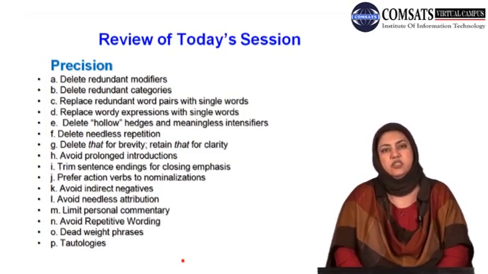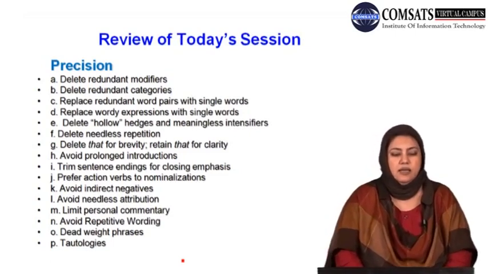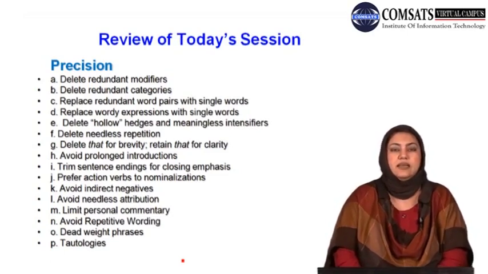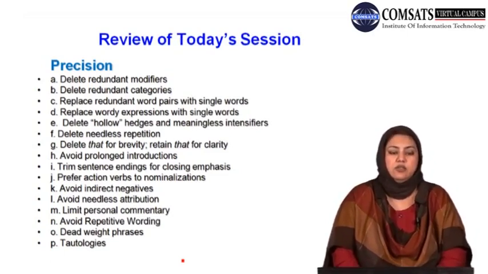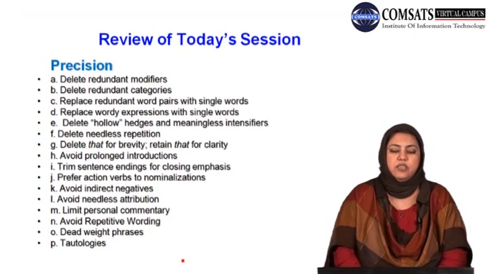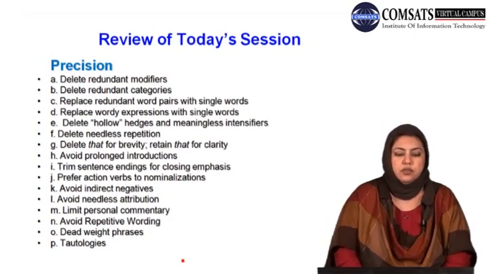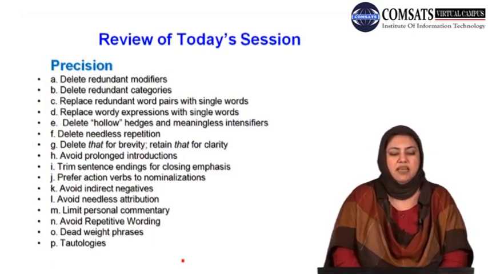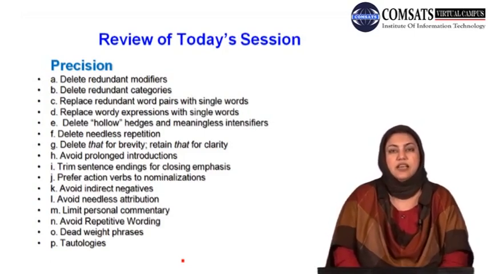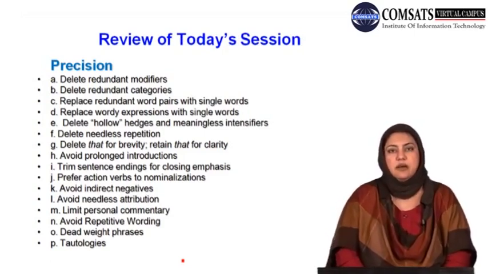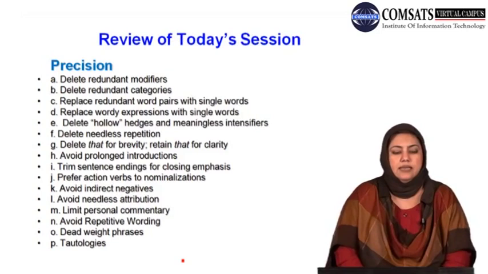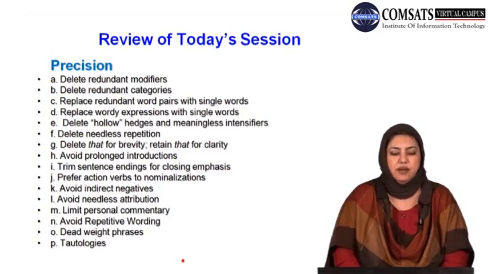The important rules that I shared with you today included A. Delete redundant modifiers. B. Delete redundant categories. I also shared with you how precision can be achieved by replacing redundant word pairs with single words. The fourth strategy that I shared was replace wordy expressions with single words. In case of all of these, I gave you examples and I hope these examples would have made it clear to you. The next strategy that I shared was delete hollow hedges and meaningless intensifiers.